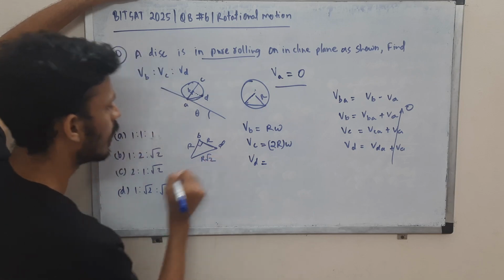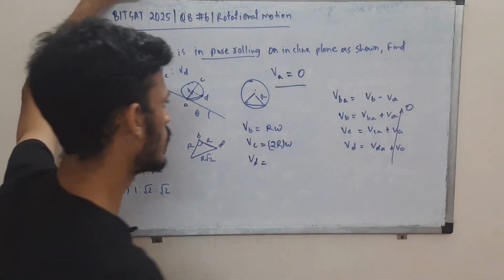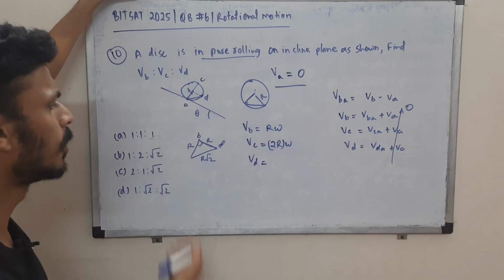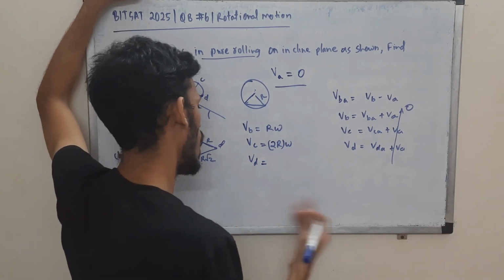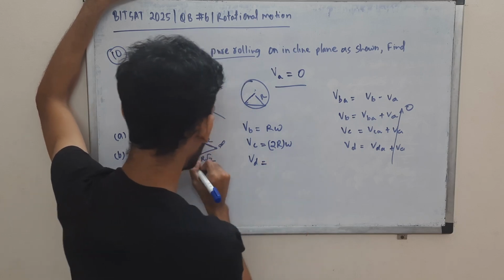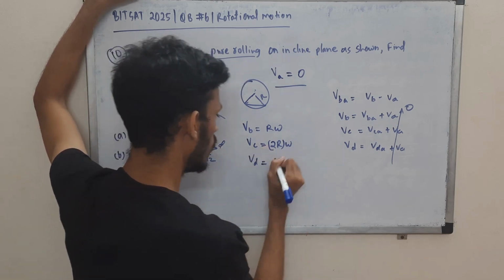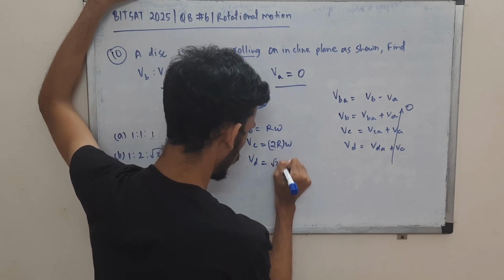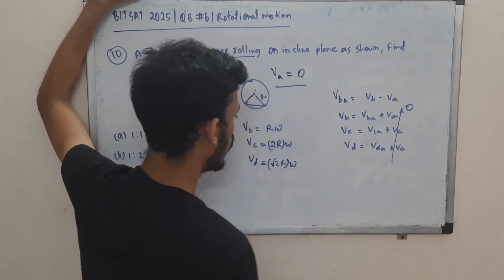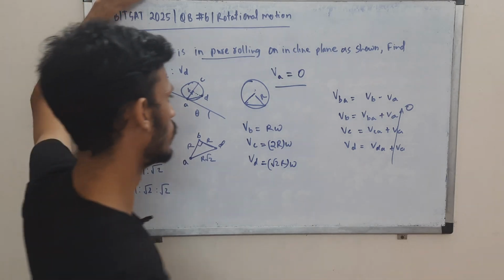R root 2, like the diagonal of a square being root 2 times the side, or you can use the Pythagoras theorem. So the distance from point A to point D is root 2 R, and again the velocity is that distance times omega for pure rolling.